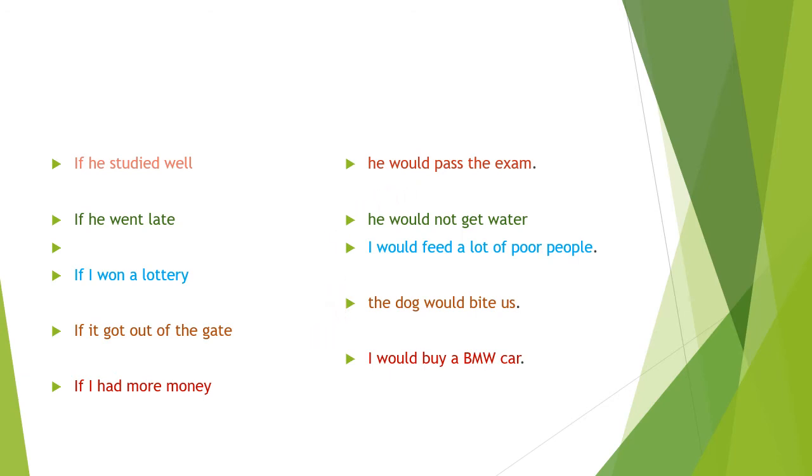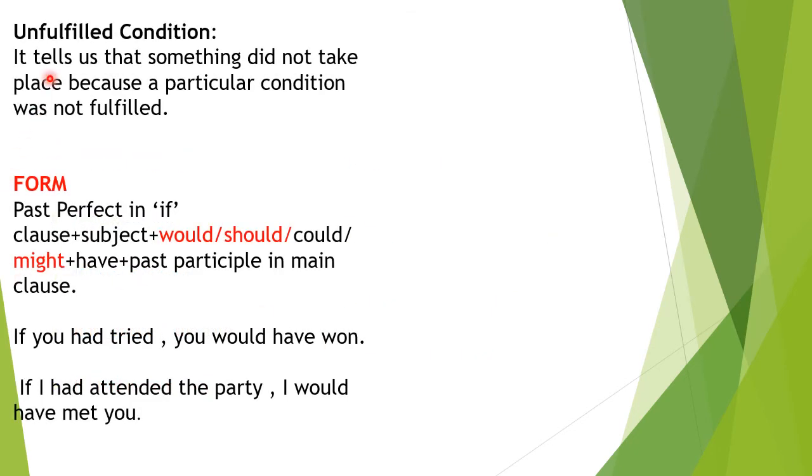This is the second conditional. Let's move on to the third conditional, that is the unfulfilled condition. It tells us that something did not take place because a particular condition was not fulfilled. Before going to the example, let's see the form. In the if clause, we have past perfect tense.